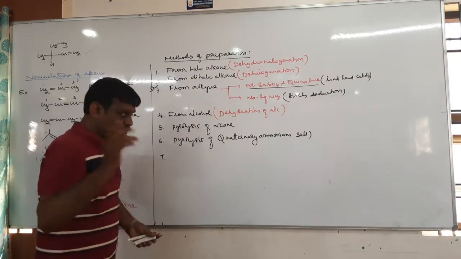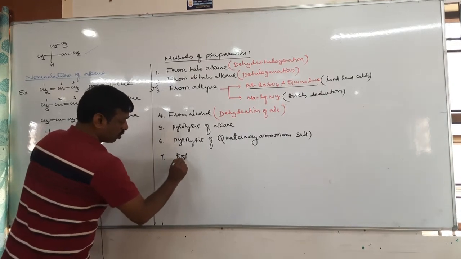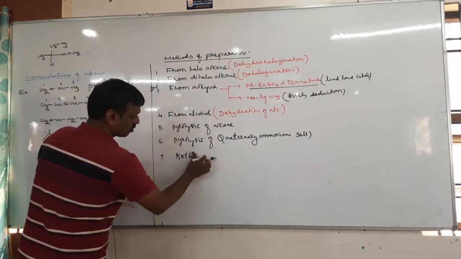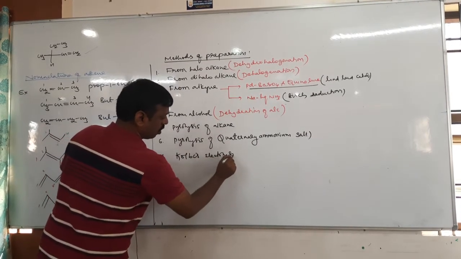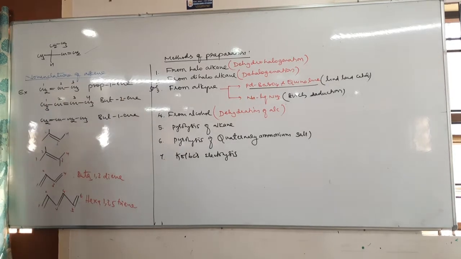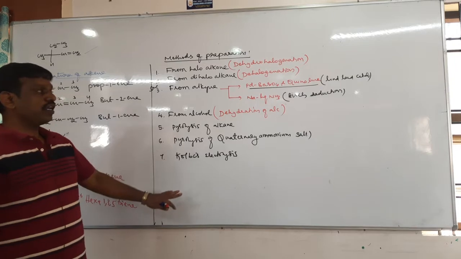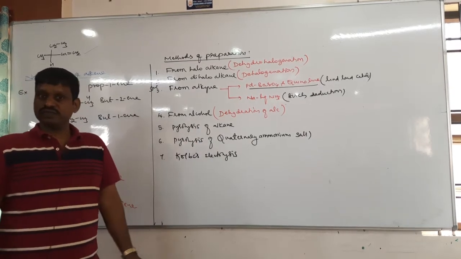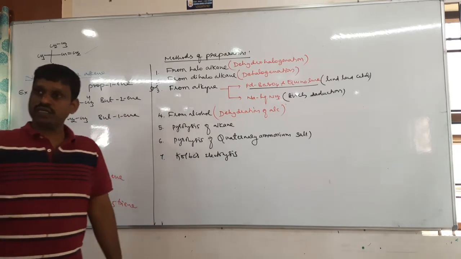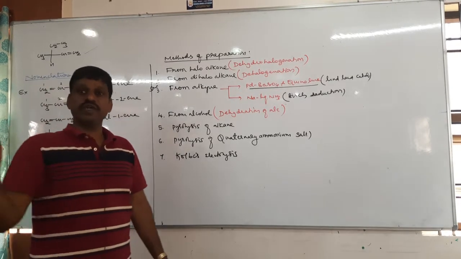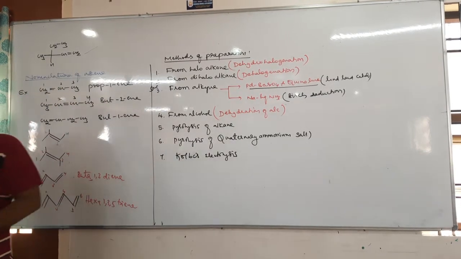Electrolysis. Coal based electrolysis. In the alkane topic I told you, coal based electrolysis. So these are the methods of preparation of alkenes, right? So here important is you need to remember equations, right? In organic chemistry, one part is remembering equations, that is important. So the first one is from haloalkane.